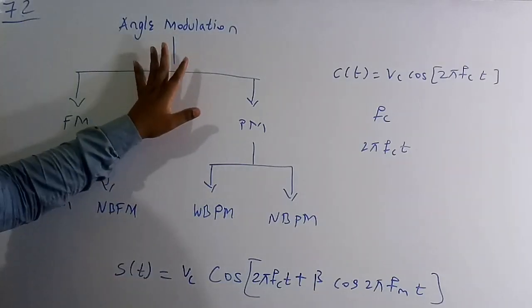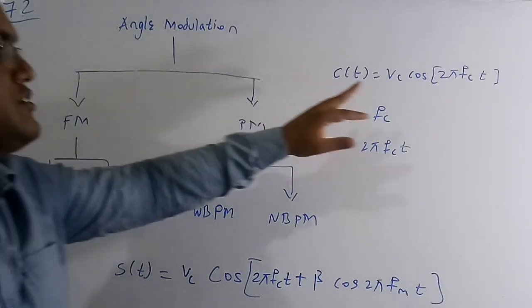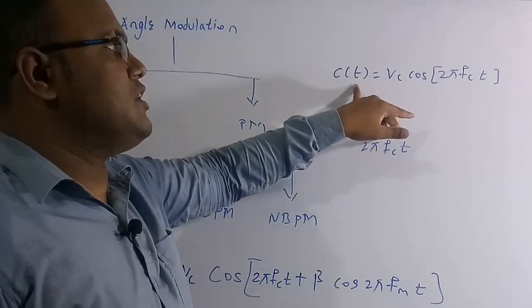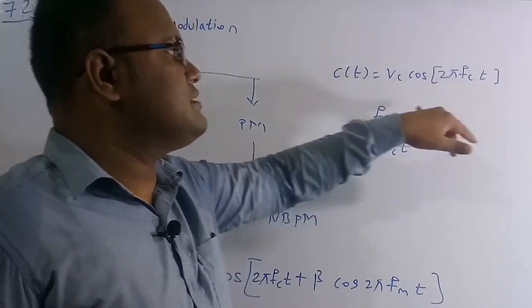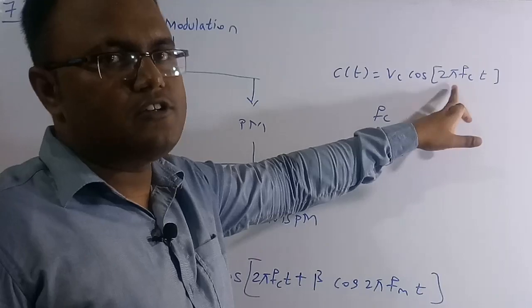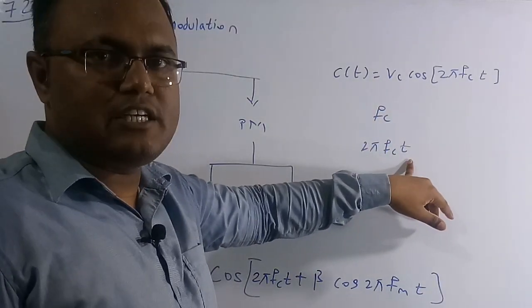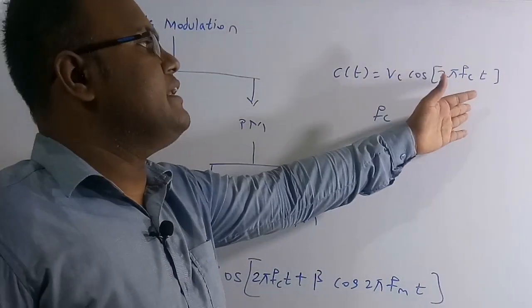This concept I have told you in the previous example, and let me repeat it here. Angle modulation means we are going to change the angle of the carrier signal. The standard carrier signal waveform is Vc of t is equal to Vc into cos of 2 pi Fct. Suppose we change only Fc, then theta in cos theta also changes. And if 2 pi Fct changes, this is nothing but theta, so if this total is varying, then theta is going to vary.